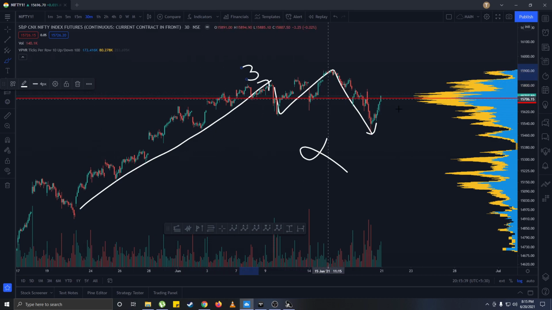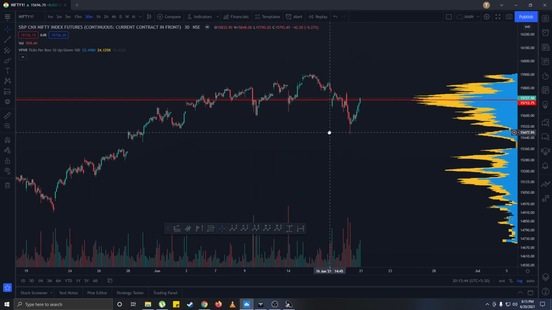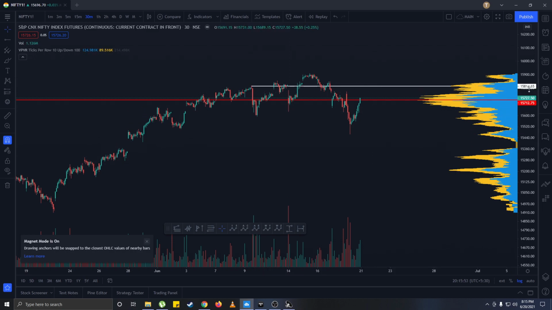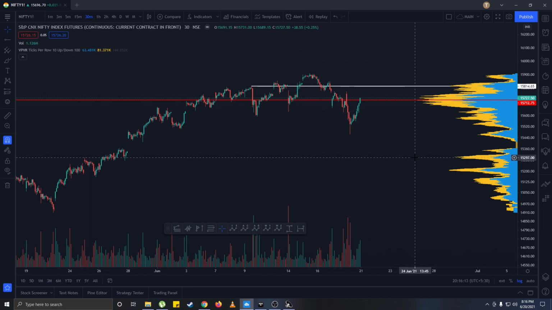Now if this is point 3 of this current uptrend, then I think that if we move above this area, we should keep moving up again, which comes at, on the futures level, 15,814, which is also the top of our volume profile here. So the move to go long is clear: as long as we are below 15,814 on the futures chart, the spot level is 15,800 exactly.